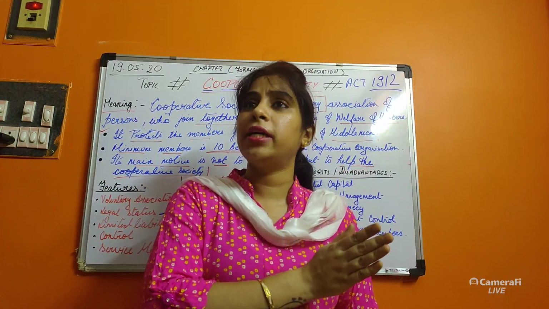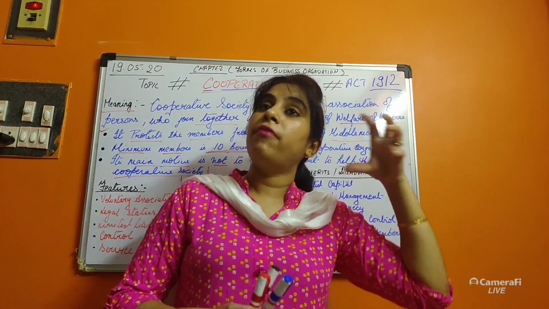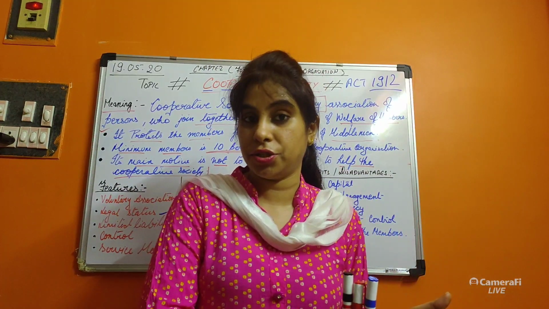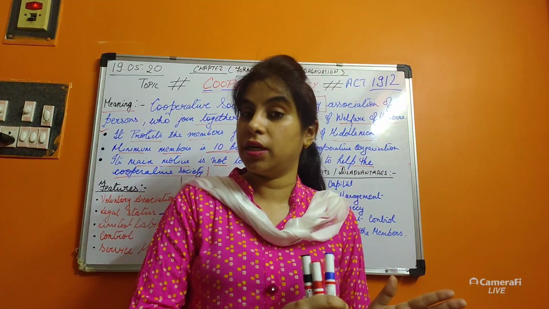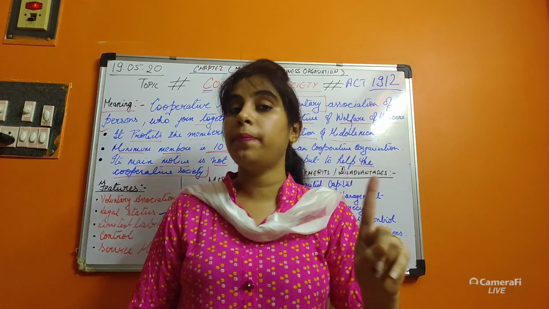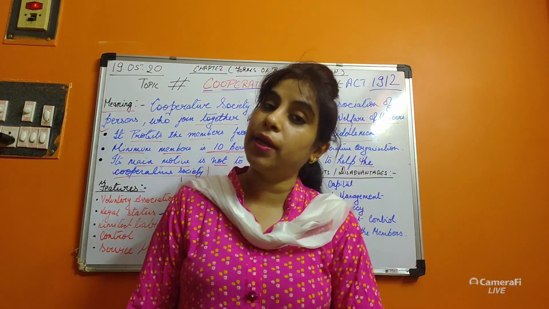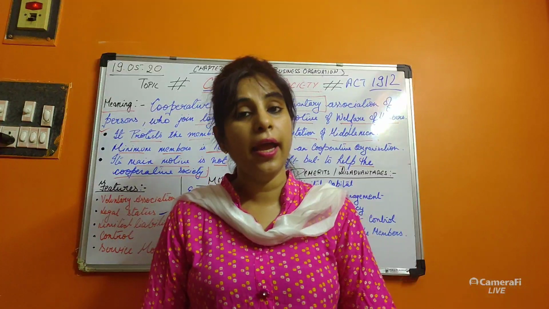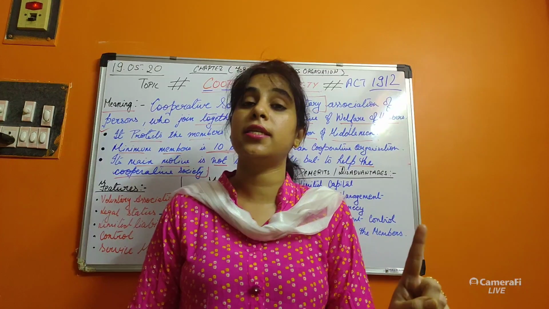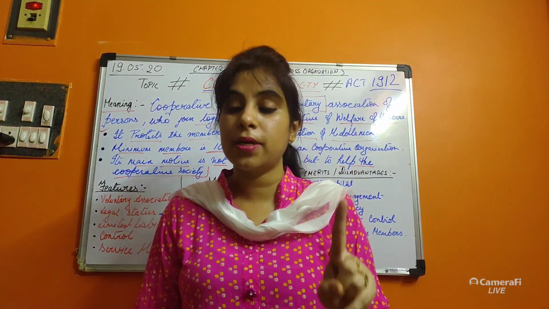What happened in sole proprietorship and partnership? They have unlimited liability. Why? Because when they are unable to pay the debt, their personal properties are taken into consideration. But over here in a cooperative society, their personal properties will not be taken into consideration. If they are able to pay the liability in the company, it's okay. If they are not able to pay, then further actions will be taken, but it will not be recovered from their personal property.